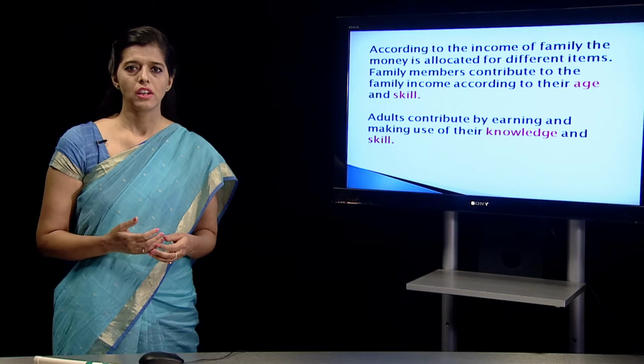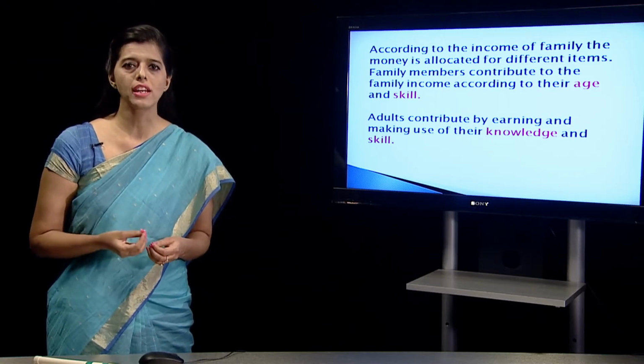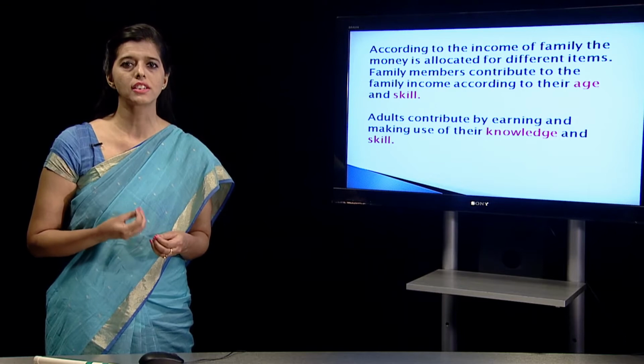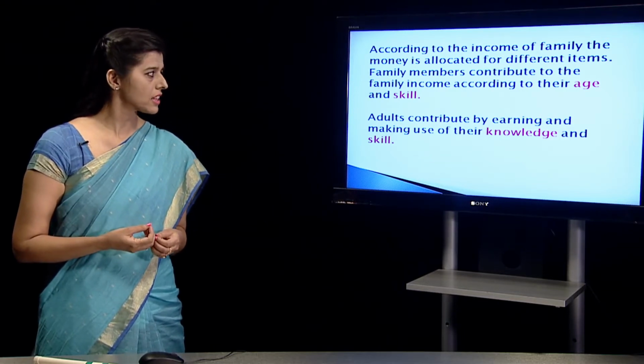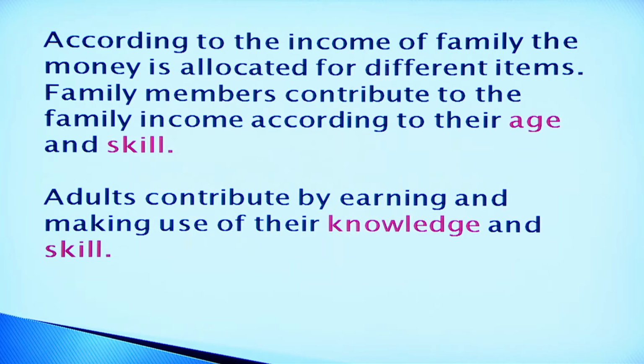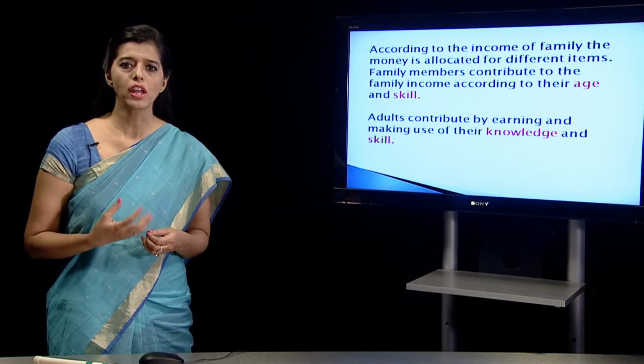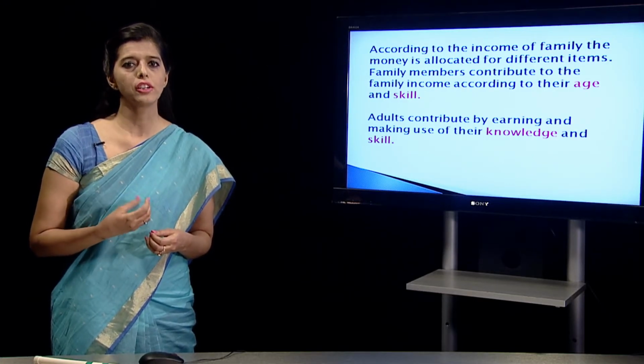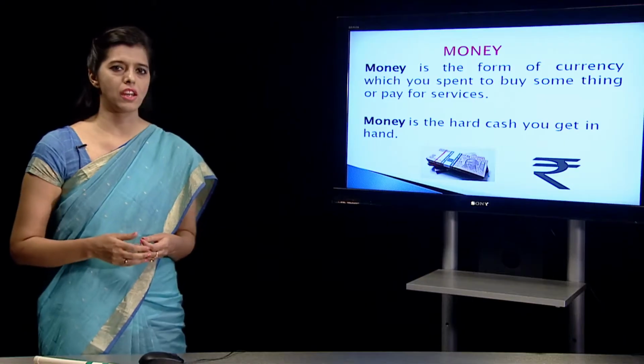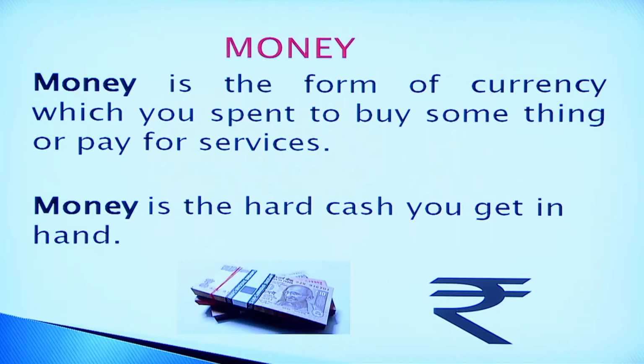Every family member who is earning is contributing in a certain way through his age and through his certain skills. Adults contribute by earning and making use of their knowledge and skills. Every one of us in a family has a knowledge and has a skill. So we are contributing through our knowledge, through our skills for the family income. Now what is money? We are talking about using money to satisfy our needs by procuring goods and services. So what is money? Money is a form of currency which you spend to buy something or pay for services.